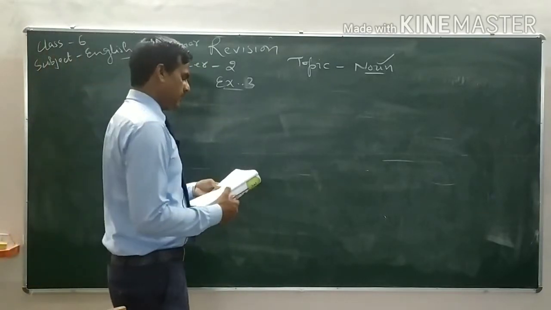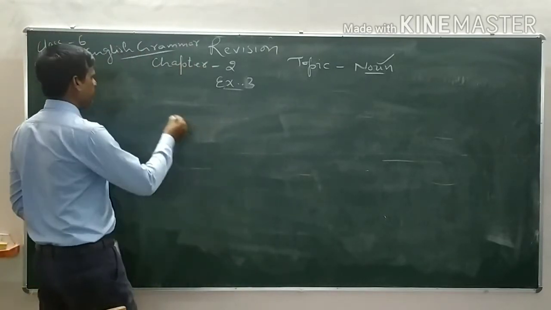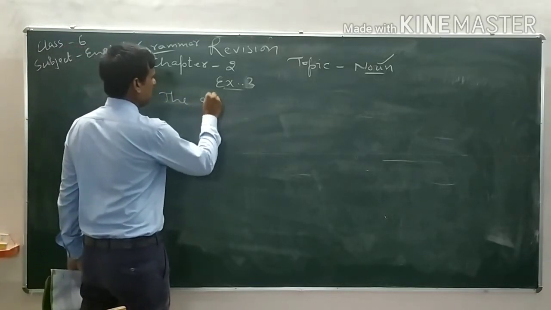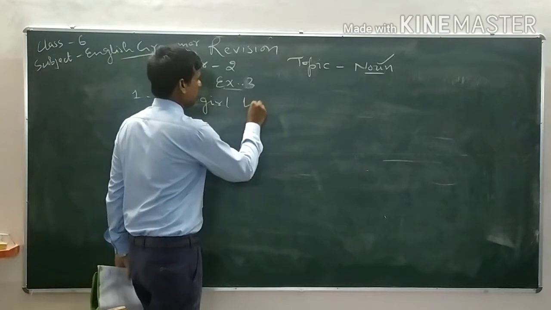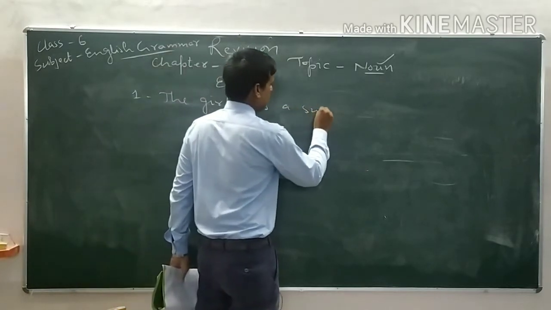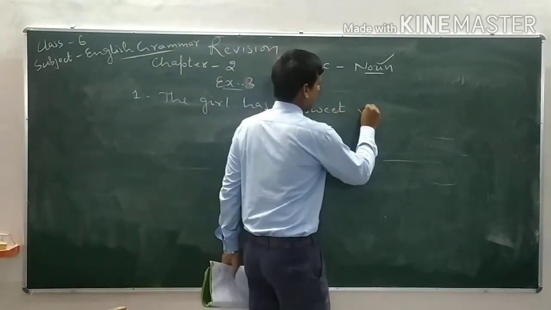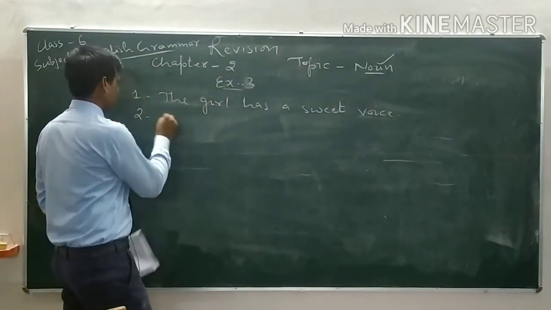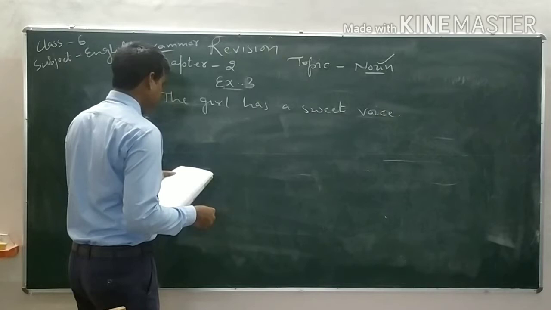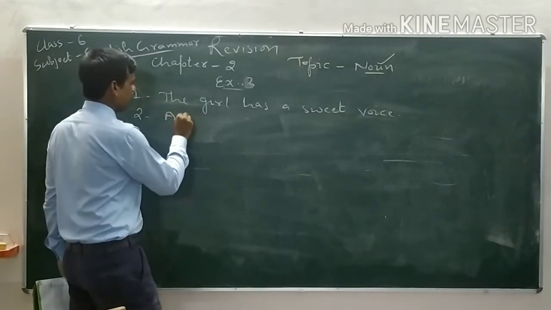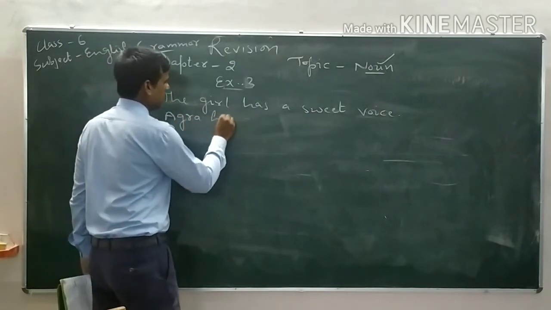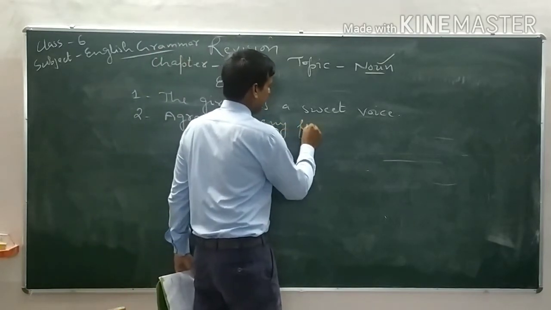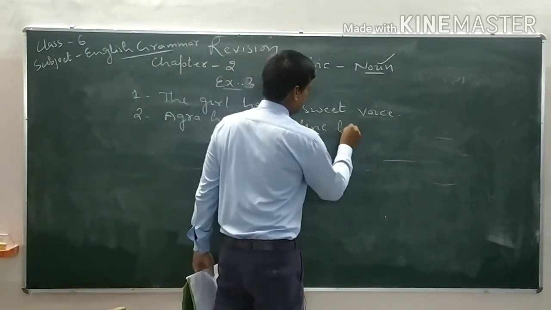Here it is given, the girl has a sweet voice. Number 2, Agra has many fine buildings.